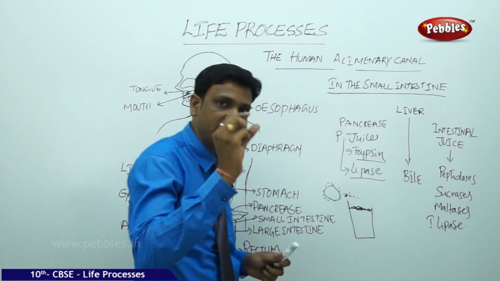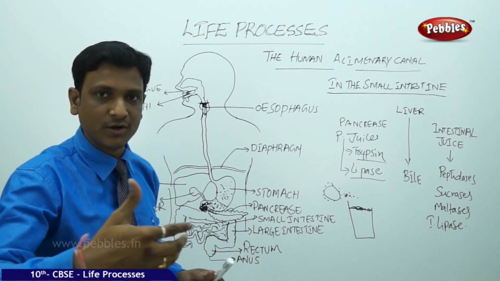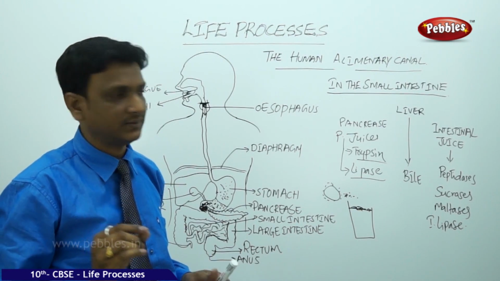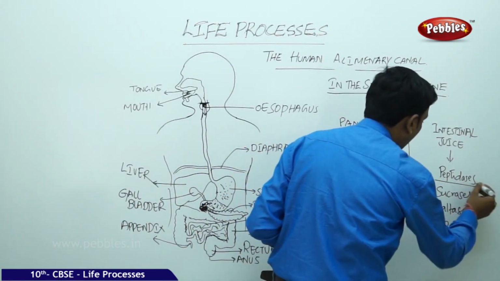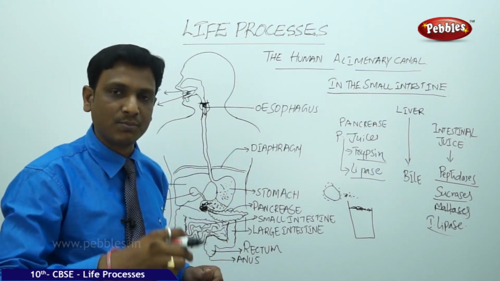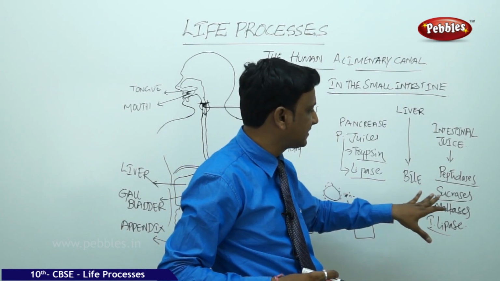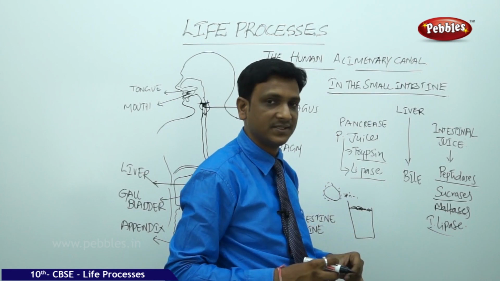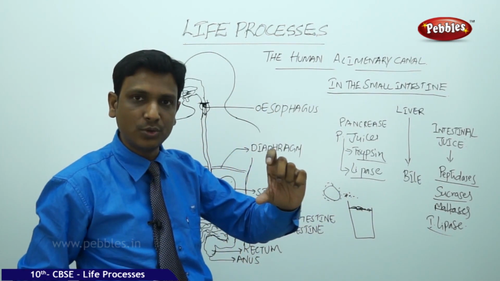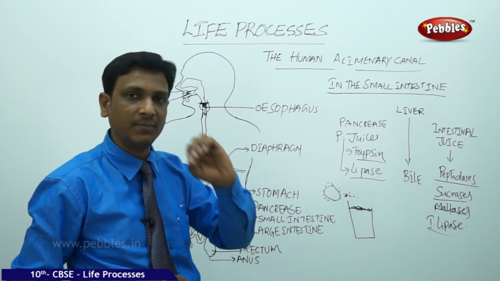And trypsin converts the big protein molecules into small peptones. But even then, the peptones cannot be absorbed into our blood. They should be broken down into still smaller molecules. That is achieved by the other enzymes secreted in the intestinal juice. The walls of the small intestine also secrete some juices which contain peptidases, sucrases, maltases and intestinal lipase. These peptidases convert the peptones into amino acids. So the digestion is finalized in the small intestine. It is completely digested.